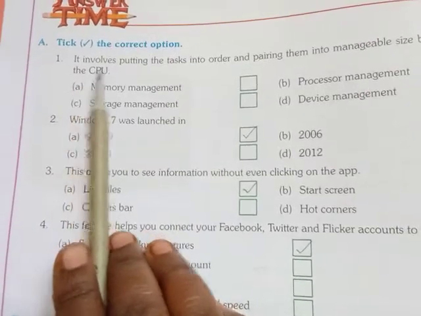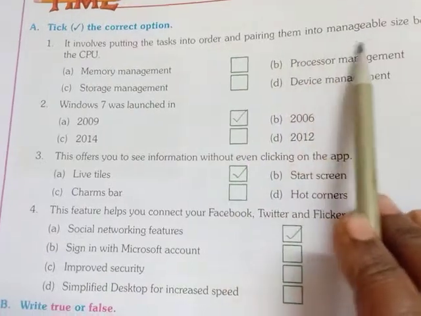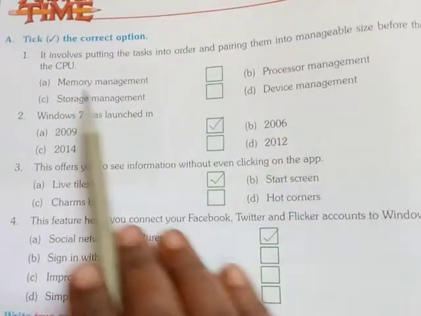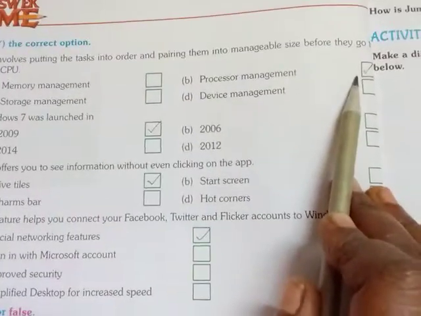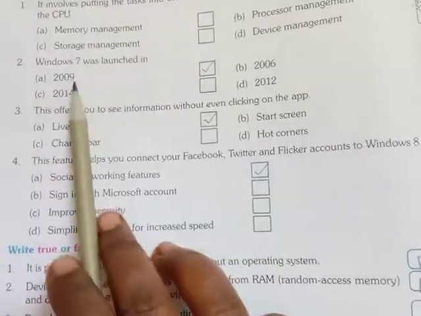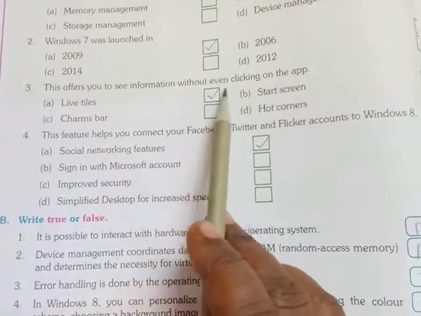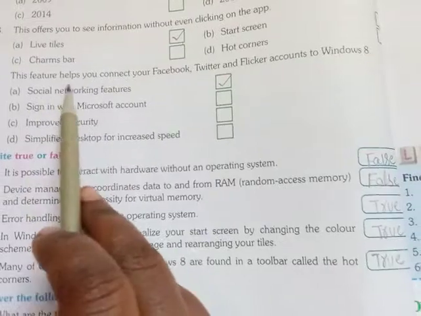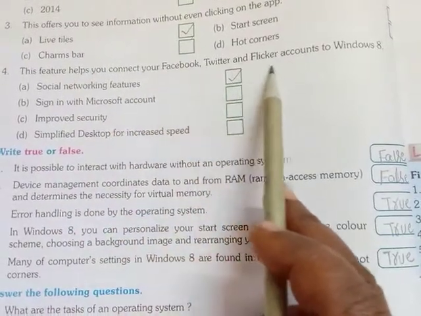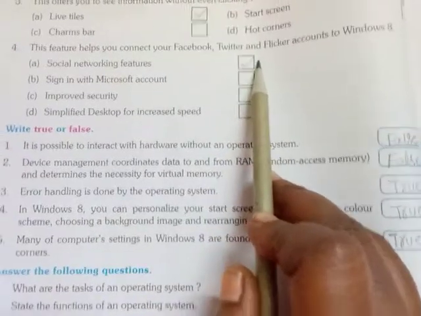For the first one, it involves putting the tasks into order and pairing them into manageable size before they go to the CPU. The answer is processor management. The second blank, Windows 7 was launched in 2009. The third one, this offers you to see information without even clicking on the app: live tiles. Next, this feature helps you connect your Facebook, Twitter and Flickr accounts to Windows 8. Answer is social networking features.